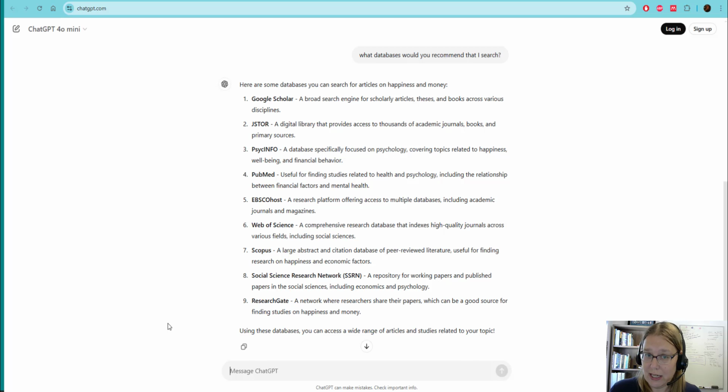So I think getting ideas about where to search, keywords, even background information that can help you understand your topic and the context, sort of like you might read Wikipedia before you research, I think ChatGPT and other generative AI can be a really good tool for that kind of thing to help get started on research. But the library also does have some databases that use AI in them, but they're searching a higher quality data set, so you would get less fake information. So I wanted to point out a couple of those.